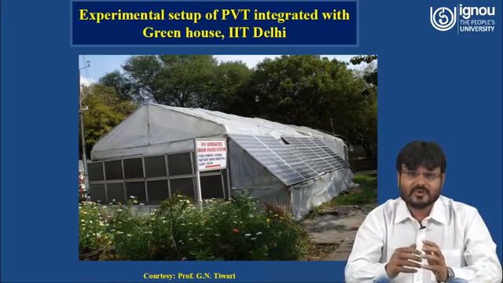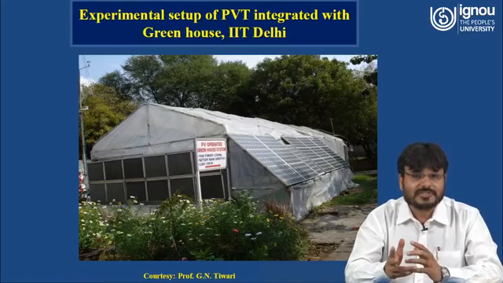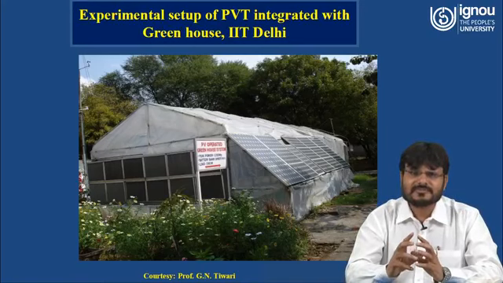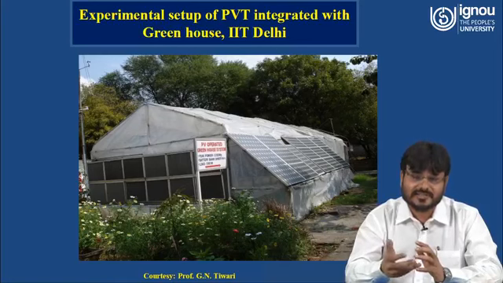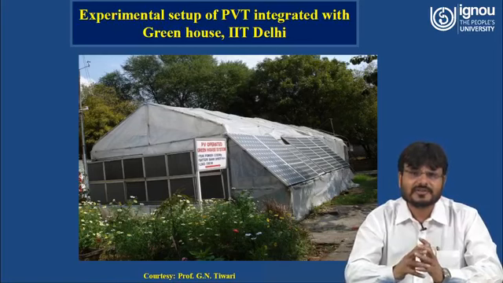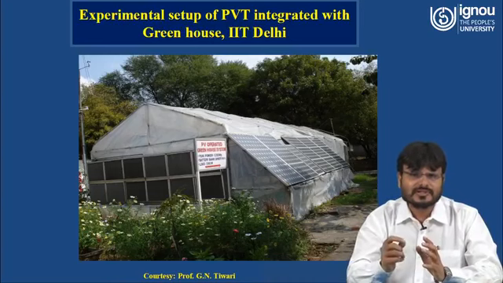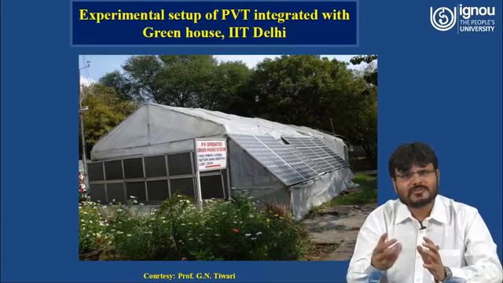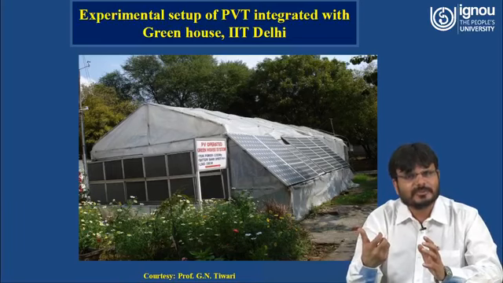But here, what is the beauty of this type of solar greenhouse? Because you are using PV modules, you can install some fan. And how will this fan work? It will simply work as an exhaust fan, like what you use in the kitchen. What do you do in the kitchen? Wherever the temperature is more, you switch on the exhaust fan. So whatever heating is inside the chamber, that heat is extracted with the help of the exhaust fan.